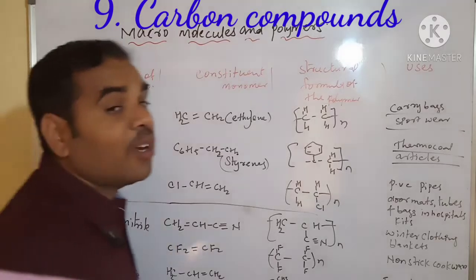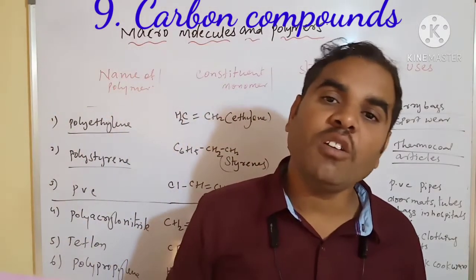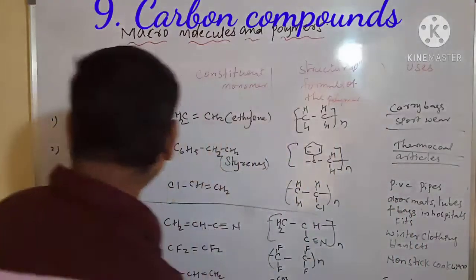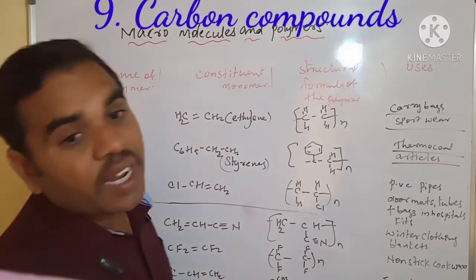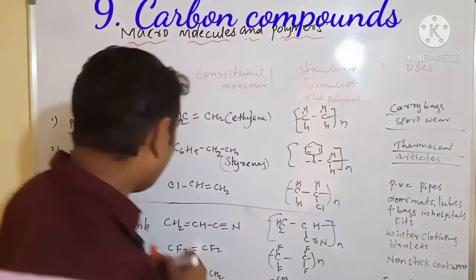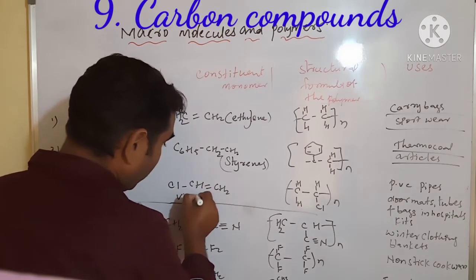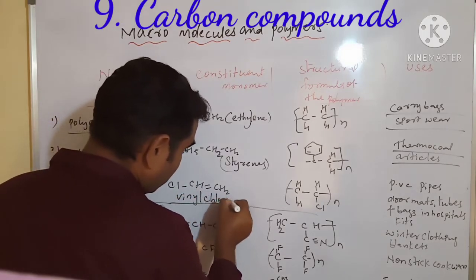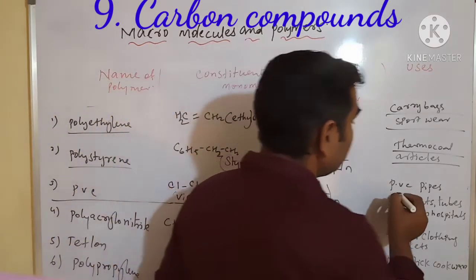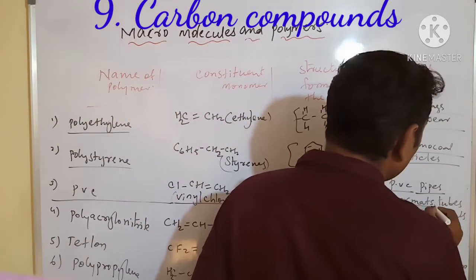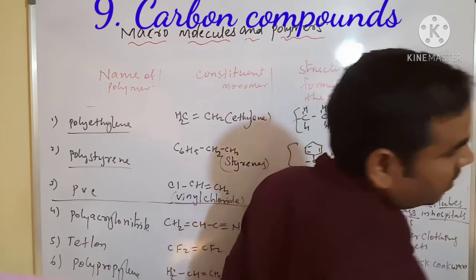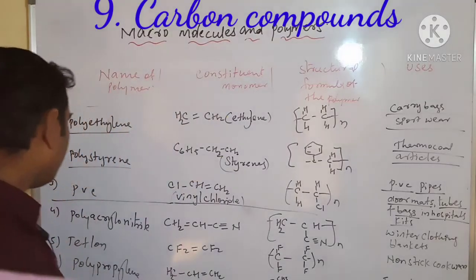Next we have to see PVC pipes. Polyvinyl chloride. We use this for PVC pipes. This is a vinyl group, the vinyl chloride. This is the structure, and it is used for PVC pipes, doormats, tubes, bags, and hospital kits.